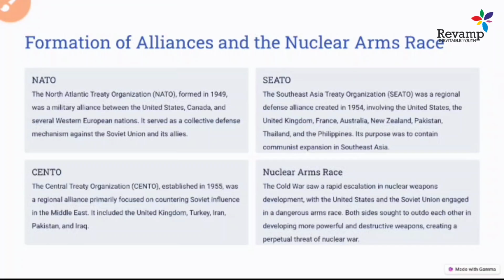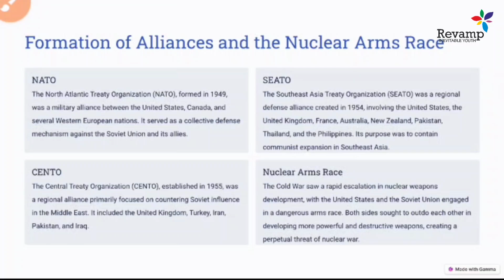At that time, national leaders were also influenced by socialist ideology. So it was one of the dangers for the capitalist USA. This organization was created to stop or erase the impact of socialism. And the third one is CENTO, the Central Treaty Organization. This organization was established in 1955.